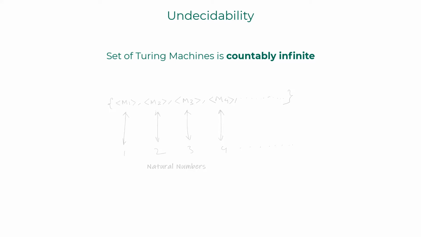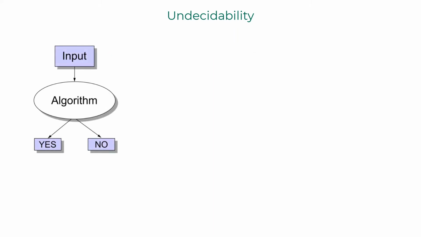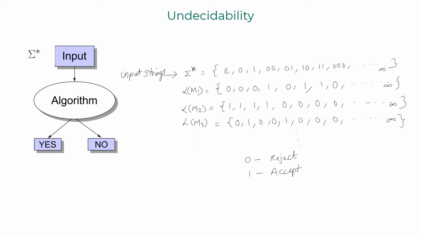But what about the set of decision problems? I mentioned earlier that a decision problem is a yes or no question on an infinite set of inputs. If I were to write out sigma star as the set of possible inputs, every decision problem has a unique characteristic sequence that is an infinite length binary string of zeros and ones. With the help of the diagonalization technique, we already saw that the set of infinite length binary strings is uncountably infinite.